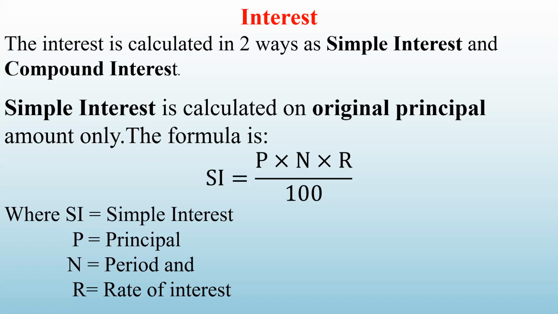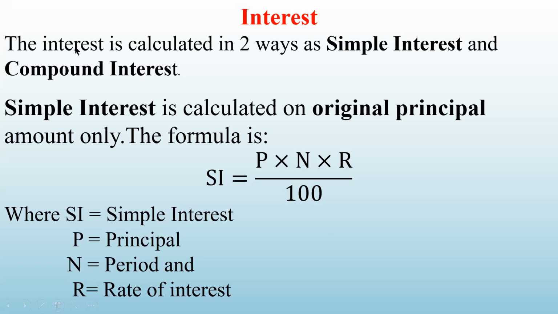Similarly, if you keep your money in a bank for some time period, then you are giving your money to the bank. Say, for example, you have invested 10,000 rupees for 1 year. Then at the end of 1 year, the bank has to return your money, the accumulated value. That money will not be only 10,000. On the top of that, you will also get an interest. The extra amount which you will get is called an interest. So interest is actually the extra amount which you are getting when you have invested your money, or you are paying when you have taken the loan.